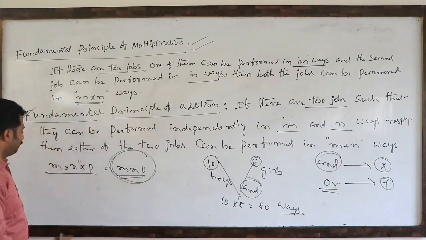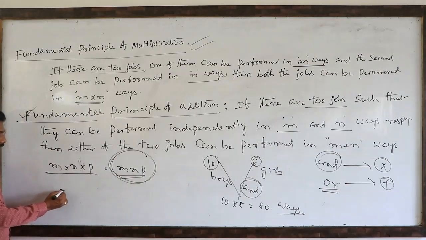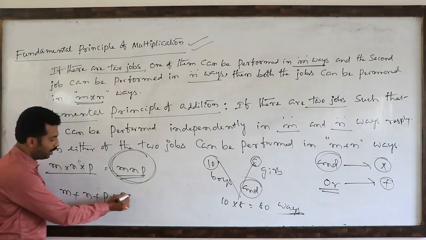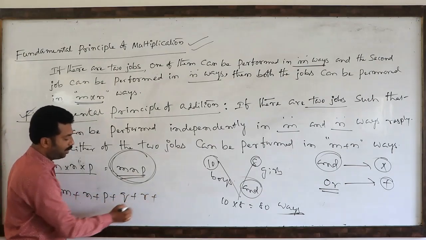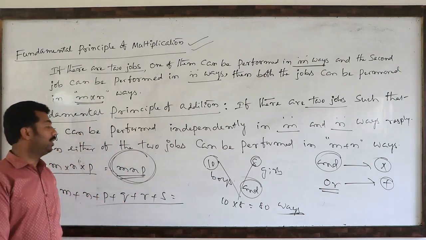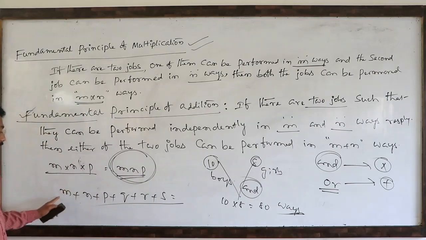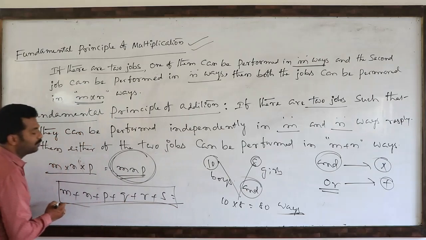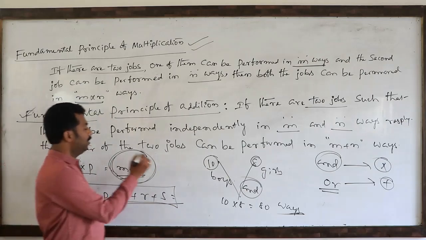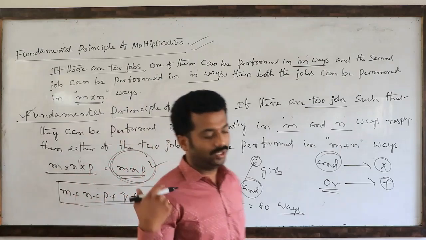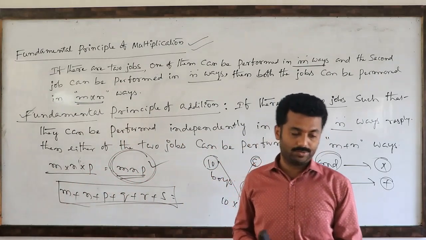Here, addition. Suppose the first job can be completed either m ways or n ways or p ways or q ways or r ways or s ways, like this. This is the fundamental principle of addition. But this rule is not there in our NCERT. Only the fundamental principle of counting, or multiplication, or product rule is there in this NCERT textbook. Okay.